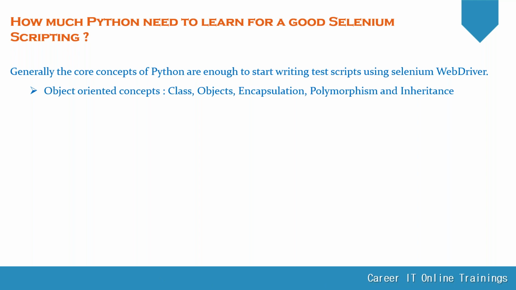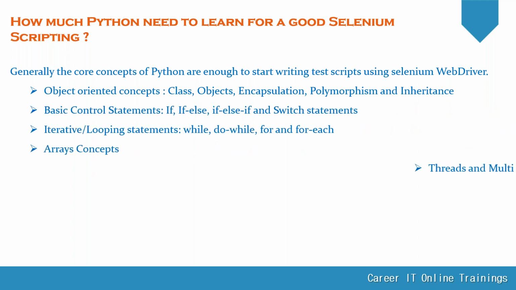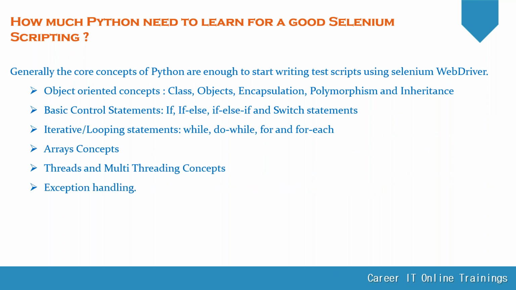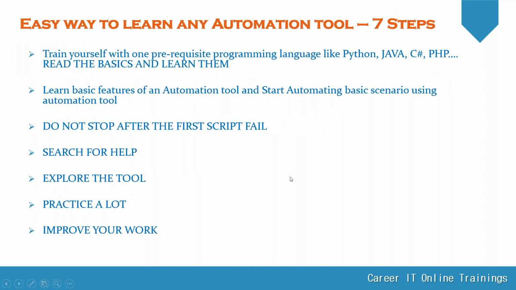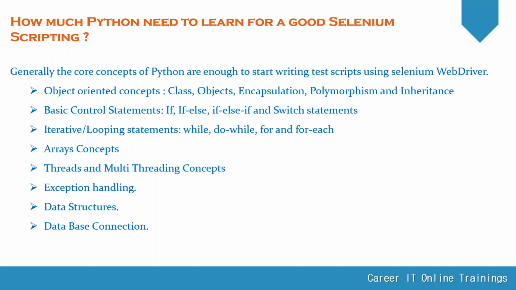Then what are the different object-oriented concepts? Class, object, encapsulation, polymorphism, and inheritance. These are all the topics we are going to discuss. These are very high-level topics I mentioned here, but you will get all these topics, clear-cut, in our course content. So these are the different things we are going to cover.